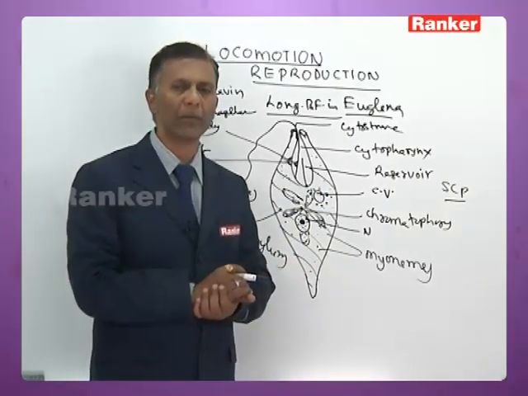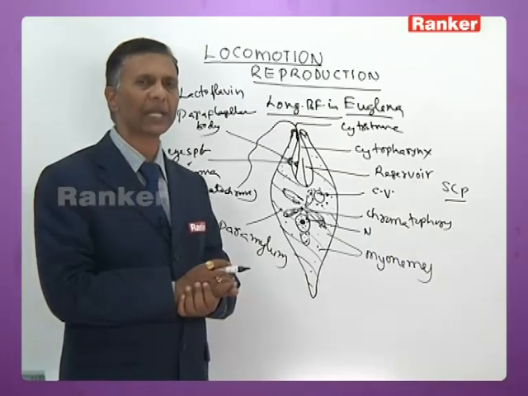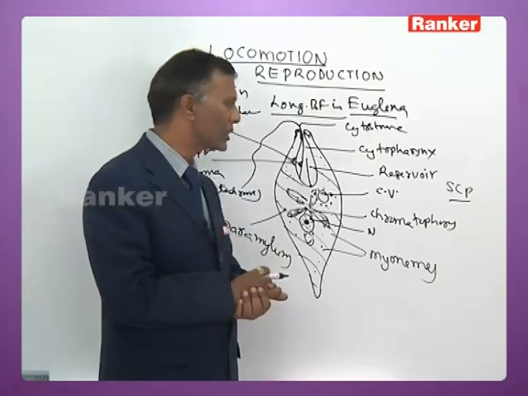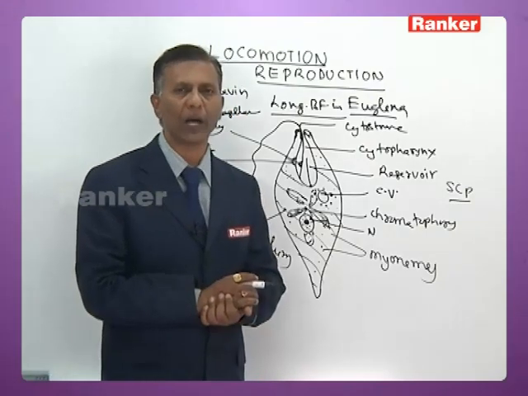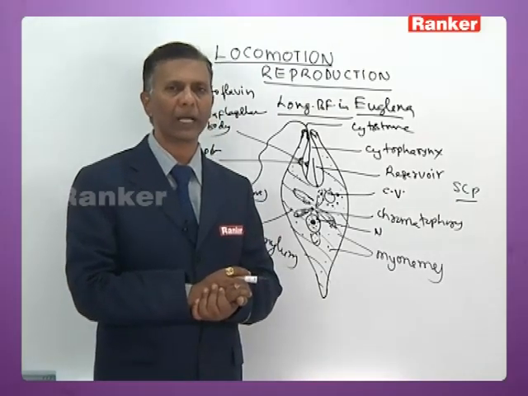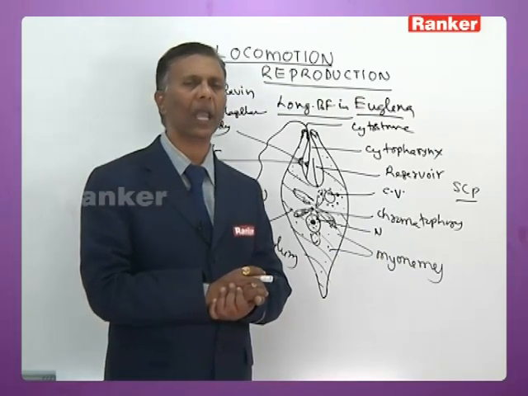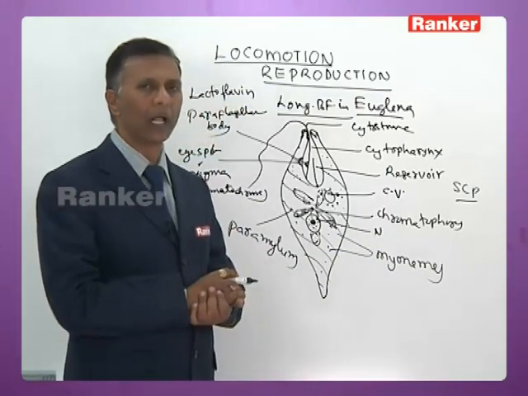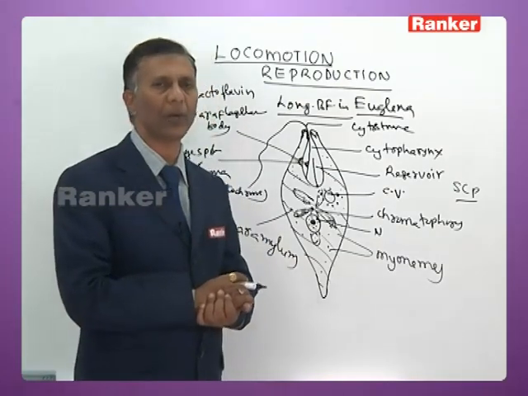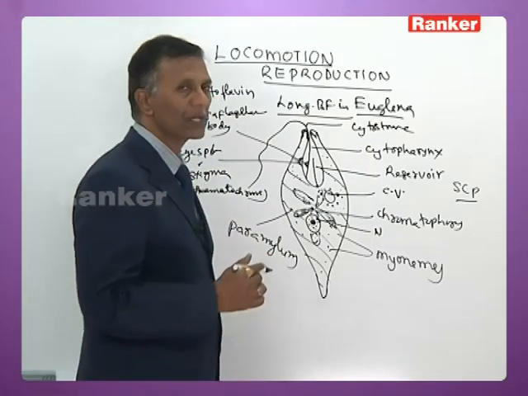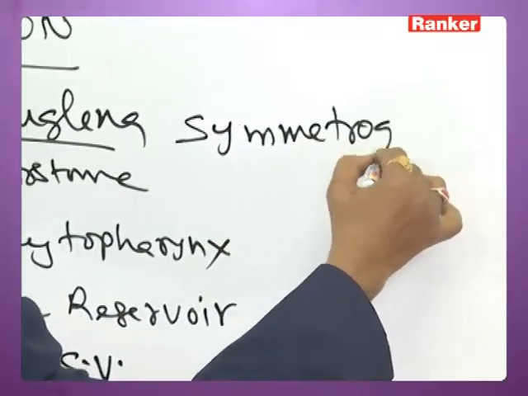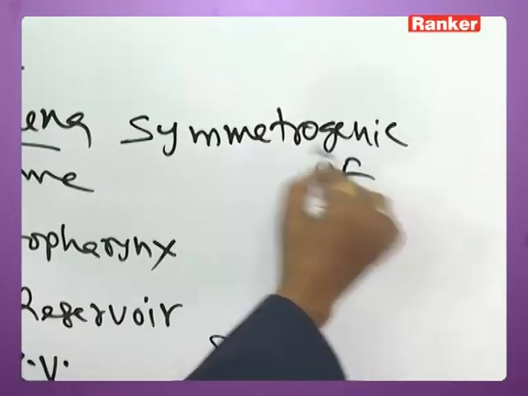Except SCP, there is a clue to remember this. In fact, SCP stands for single cell protein, but with regard to Euglena, S stands for stigma, C stands for contractile vacuole, P stands for paraflagellar body. These three organelles do not divide; they disappear, and they reappear in the young ones. Except these three, all the other organelles are equally divided between the two young ones, which are called flagellulae.